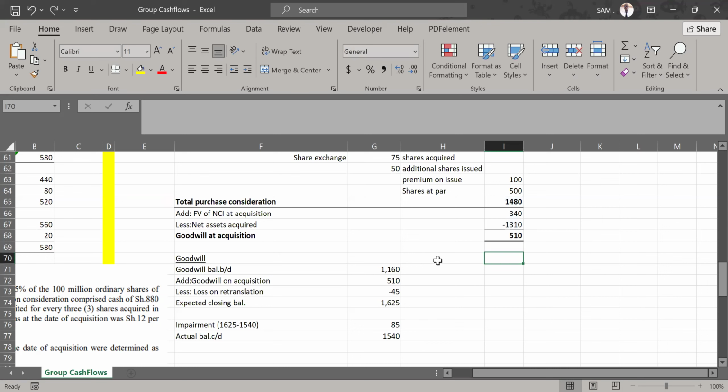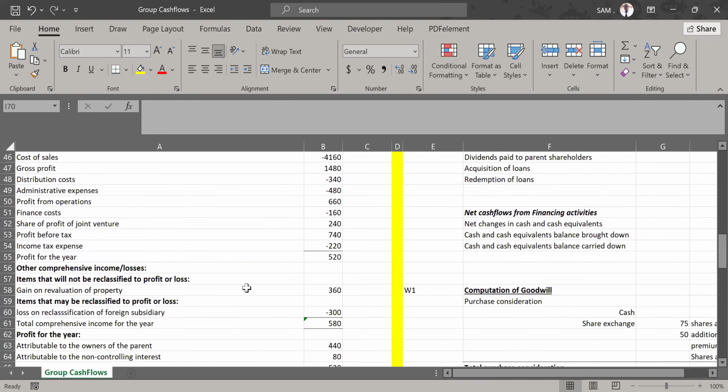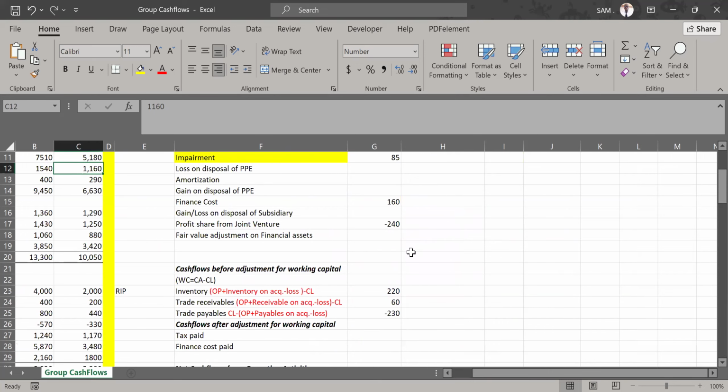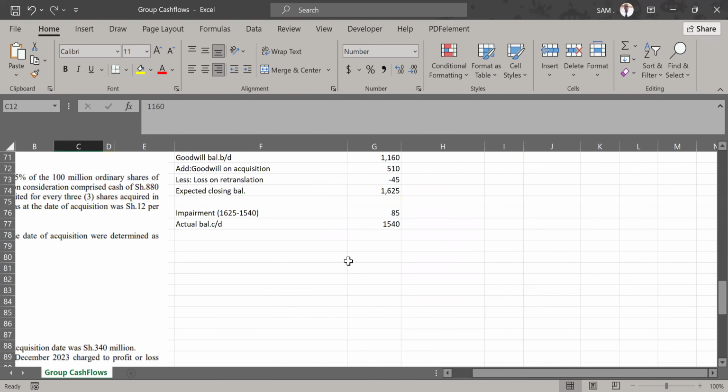Now, how do we know whether this goodwill was impaired or not? You go back to the statement of financial position provided and you realize we were given the opening amount of goodwill, which is 1160 here, then the closing amount of goodwill, which is 1540. So to see if that goodwill was impaired or not, we are going to add the goodwill at acquisition onto the balance brought down of goodwill, the opening balance of 1160. Then we see what is the total that we're going to get, and we compare that with this closing balance of goodwill at the end of the current financial year to see if there was a reduction in value or not. So we went ahead and brought in that information.